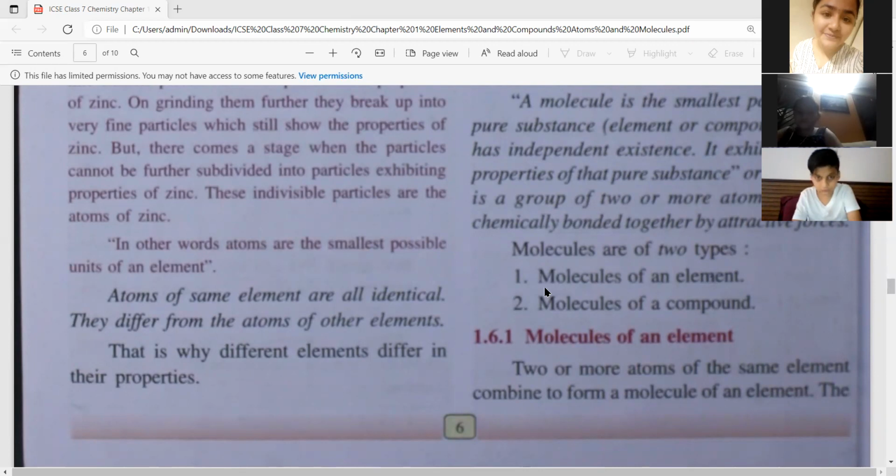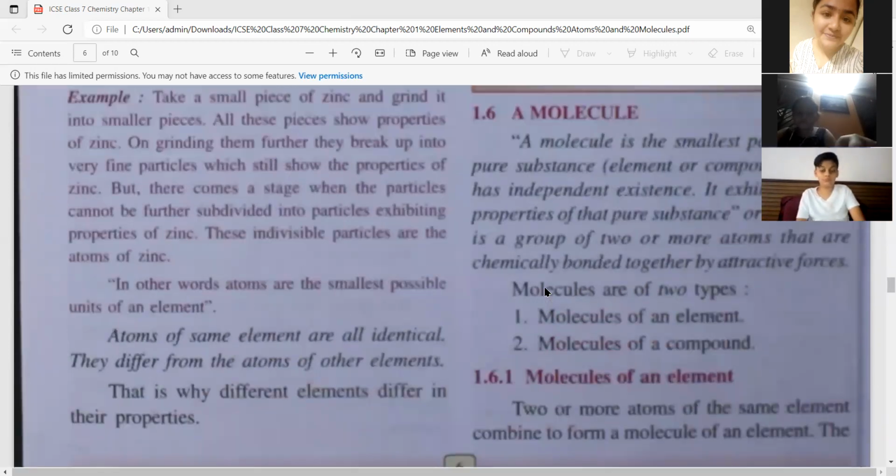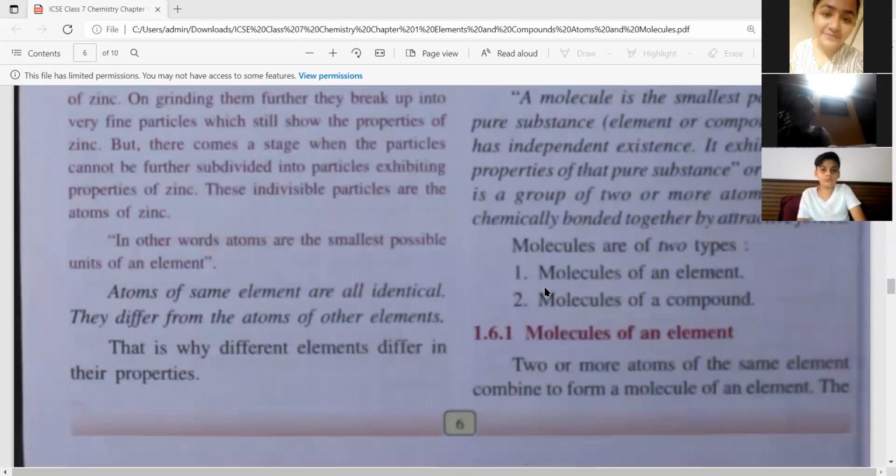In simple words, a molecule is the smallest particle of a pure substance. We cannot see it through our naked eye. A molecule is a group of two or more atoms that come together chemically by some attractive forces. Clear?